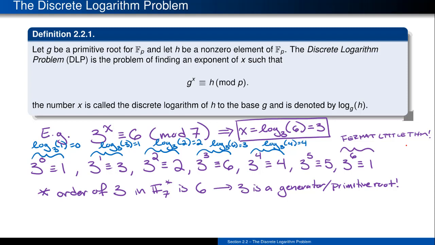So it's a nice little thing to see that you can have some solutions. We have to, at least right now, run this horrible brute force process to actually identify these things. Later, we're going to start looking at a few simplifications to that, but it is still a generally hard problem. We don't have a super awesome, elegant way to actually identify these discrete logarithms. And that's what makes this a nice hard problem that we're then going to try to exploit later on.